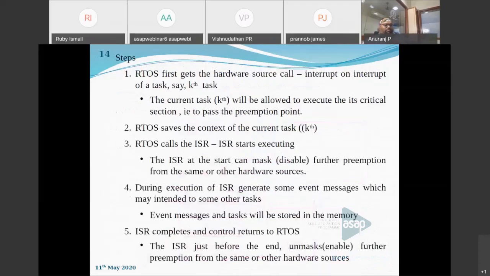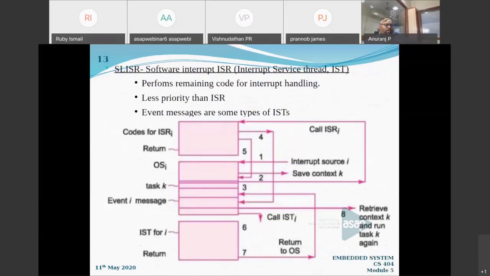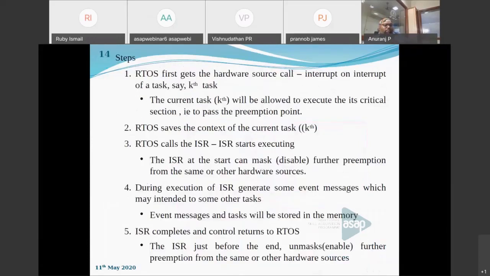And the fifth step, ISR completes and control returns to RTOS. ISR returns back to the operating system. Just before the end of the ISR, it is going to unmask all the tasks as well. These 5 steps we have already discussed.